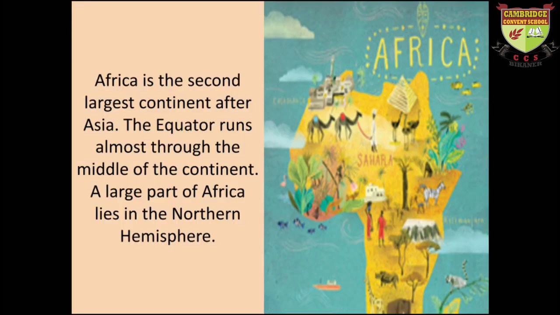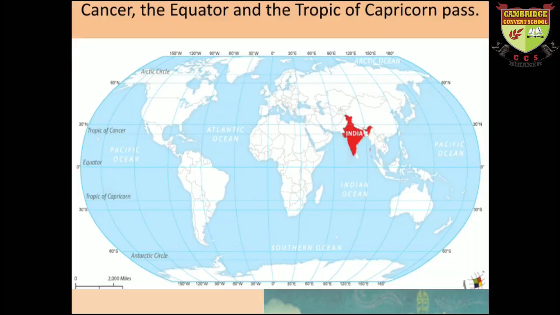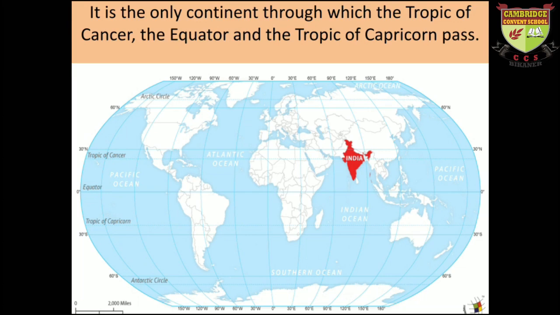The next continent is Africa. Africa is the largest continent after Asia. The size of this continent is smaller than Asia and bigger than all the rest of the continents. The equator runs through almost the middle part of this continent, and a large part of Africa lies in the northern hemisphere. We already discussed the northern and southern hemispheres in our previous classes. You can look at this location of Africa.